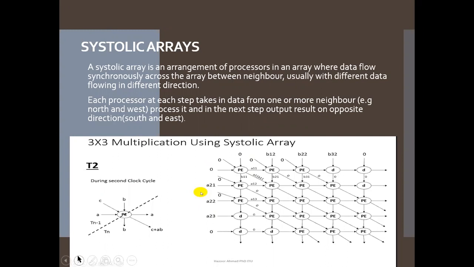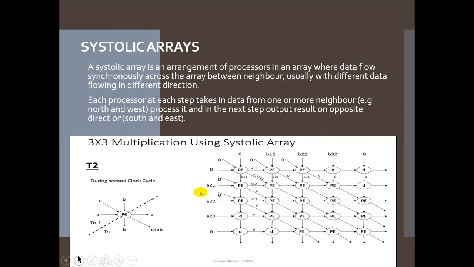Systolic arrays. A systolic array is a homogeneous network of tightly coupled data processing units. Now coming to the diagram, on the left side, during the second clock cycle, here A1 is the horizontal input, B is the vertical input and C is the diagonal input. Then the output is B vertical, A horizontal, and the diagonal output is the multiplication of horizontal and vertical input plus the diagonal.